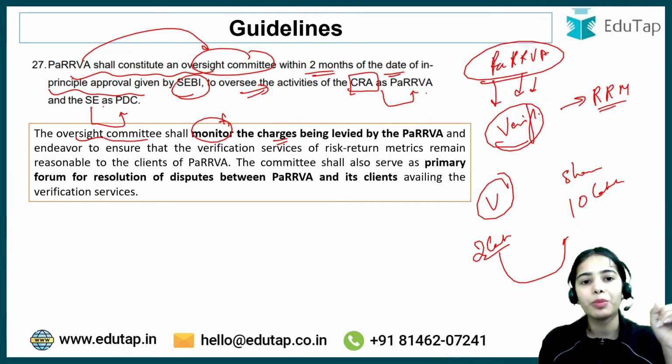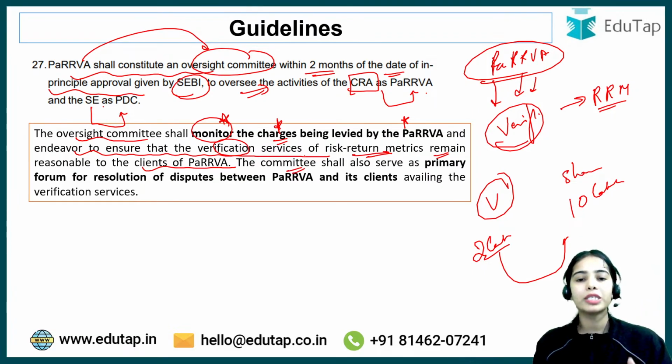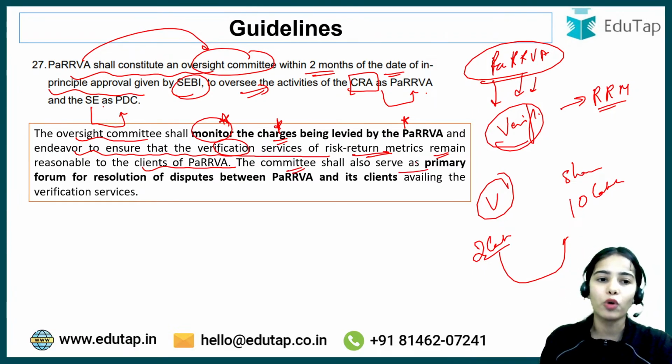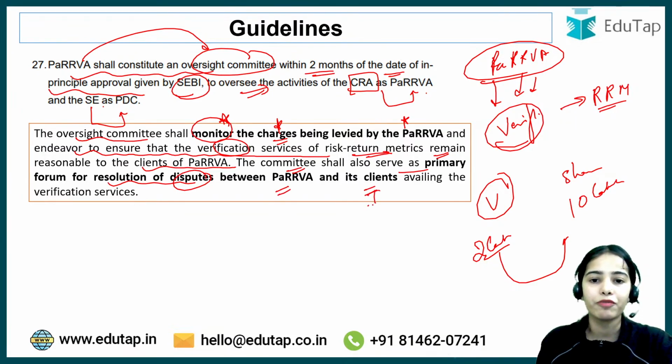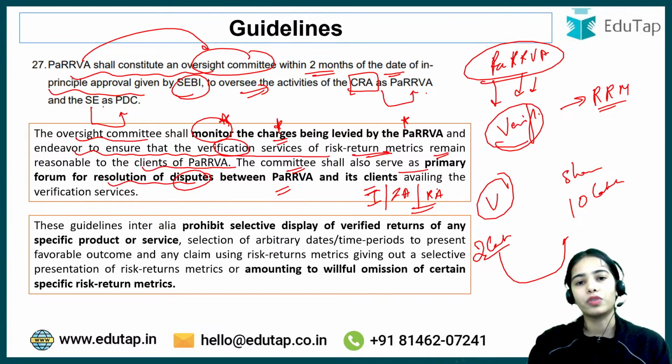The oversight committee shall monitor the charges that are being taken by PaRRVA and endeavor to ensure that the verification services of the risk return metrics remain reasonable to the clients of PaRRVA. The oversight committee shall also serve as primary forum for resolution of disputes between PaRRVA and its clients, like the investors or investment advisors or research analysts and such. So if any problem is coming between PaRRVA and clients, that will be first seen by the oversight committee.